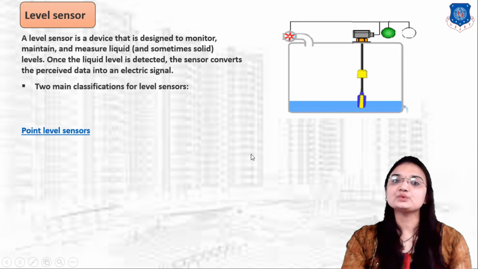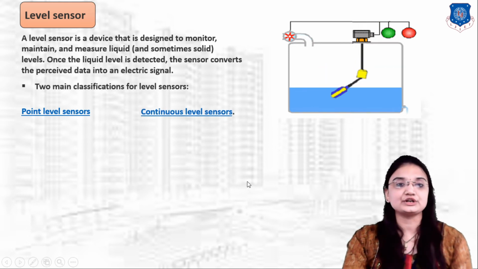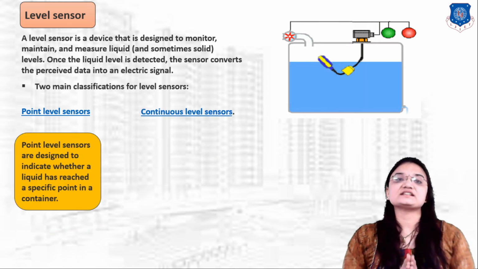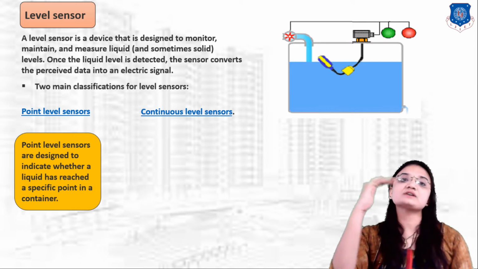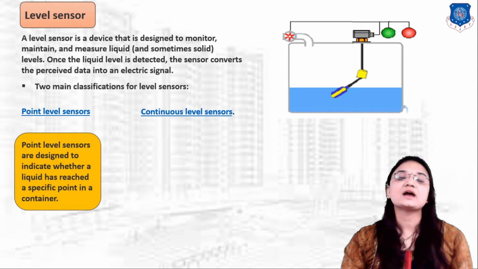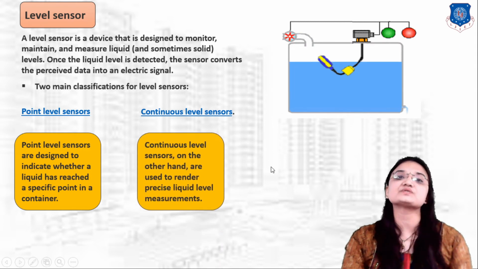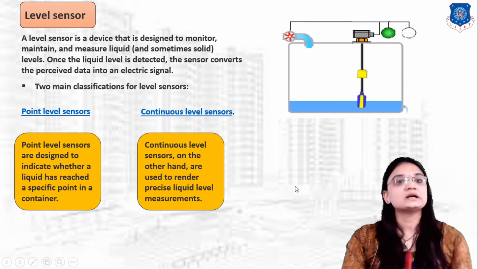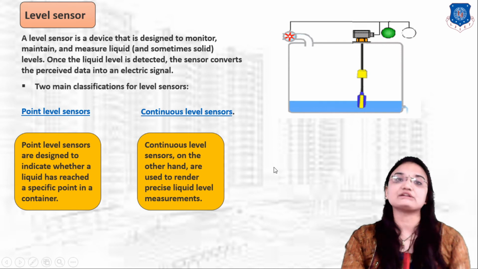There are two types of level sensor. First one is point level sensor and second one is continuous level sensor. Point level sensors are designed to indicate whether a liquid level has reached a certain point or not. Continuous level sensors continuously monitor the level of the liquid. So these are the two types of level sensor which measure the liquid level.